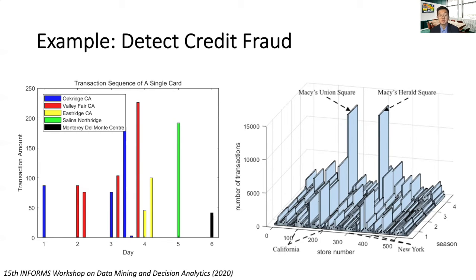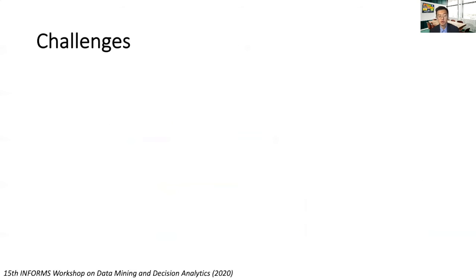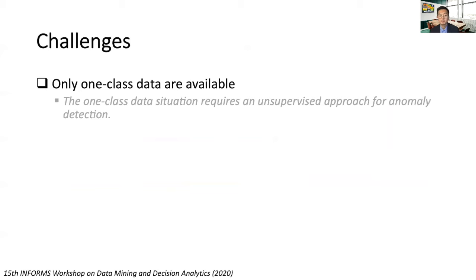Particularly, Macy's is unable to provide normal transactions from customers just to protect consumers' privacy, which creates a situation where only anomalous transaction data are available. Here, we summarize three major challenges in our problem setting. First of all, there is only one class of anomalous data available, which requires an unsupervised approach for anomaly detection.